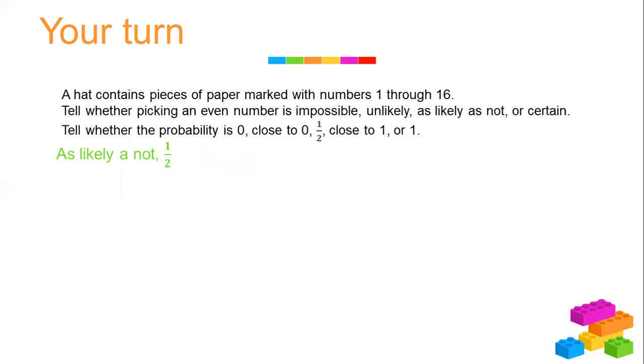Then we need to check how many even numbers we have from 1 through 16. We have the number 2, the number 4, the number 6, 8, 10, 12, 14, and 16. These numbers are half the amount of the total numbers, which means the probability would be as likely as not, or 1 over 2.